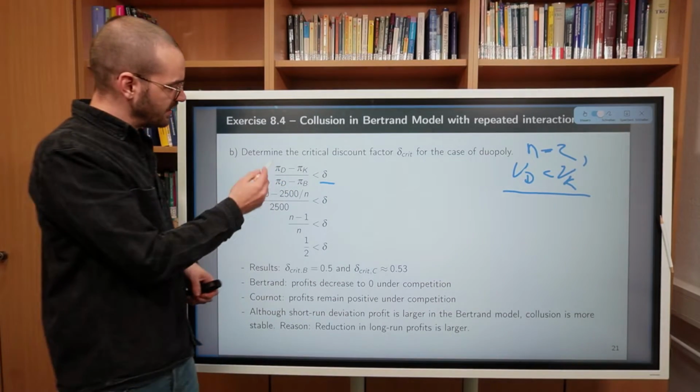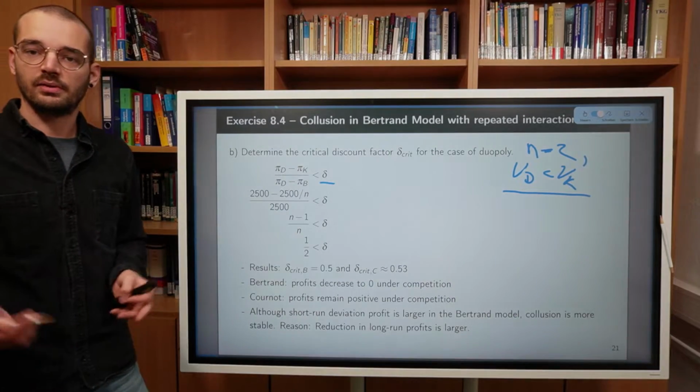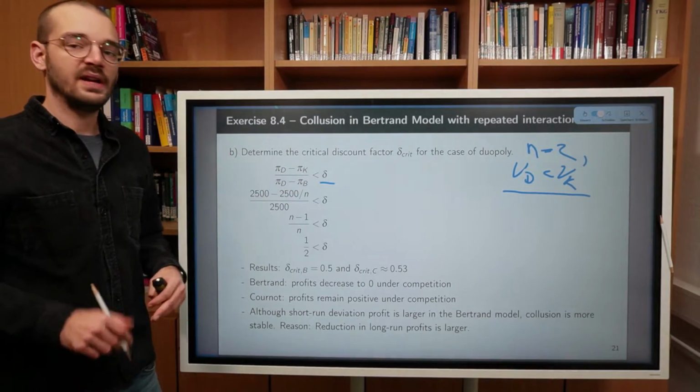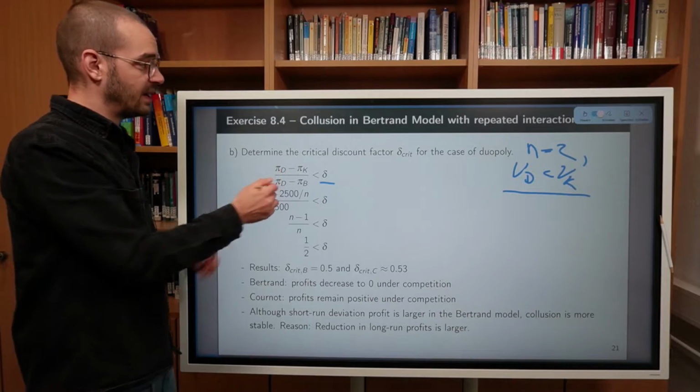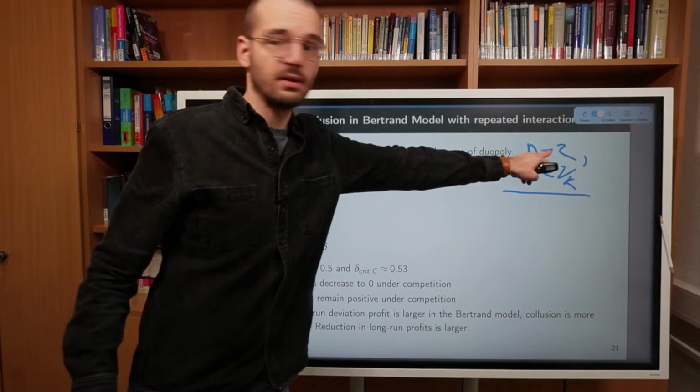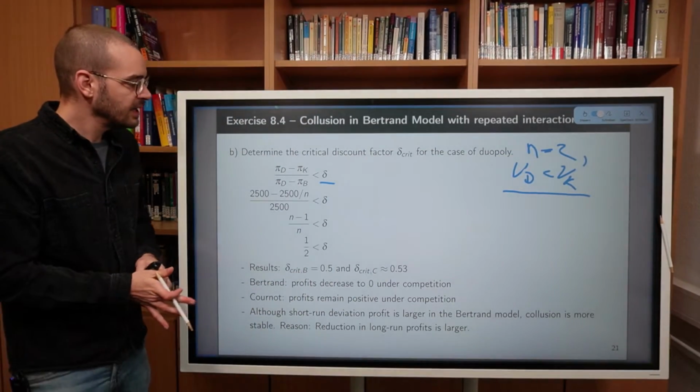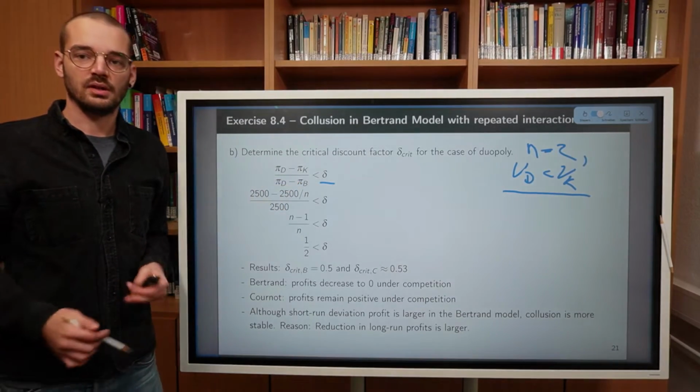So we know all of these numbers. We know the deviation profits were 2,500, the collusion profits were 2,500 divided by 2, because there are only 2 firms in the market, and we know the profits under competition are 0.